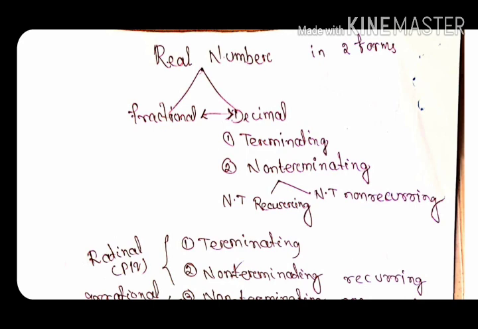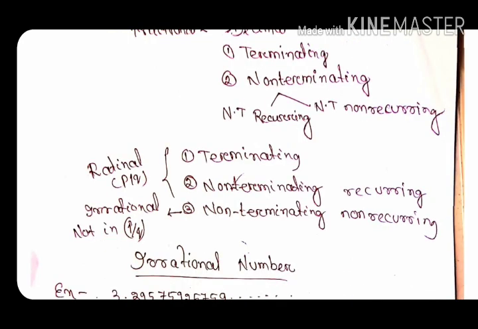It will not come as 3.121212, it may come as 3.12345125967, just like in a random manner. In total, the decimal forms of real numbers are three types: terminating, non-terminating recurring, non-terminating non-recurring.